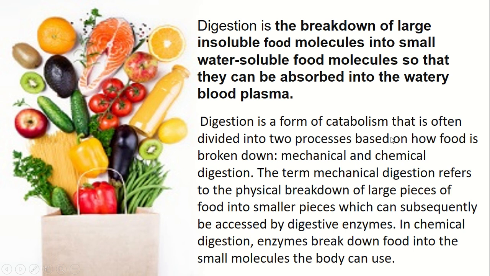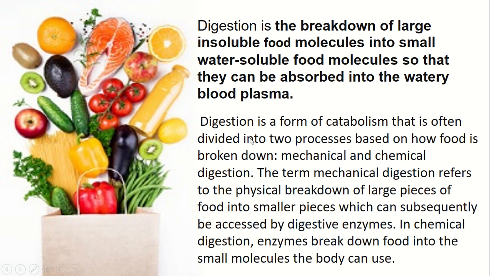Digestion is a form of catabolism that is often divided into two processes based on how food is broken down. These two processes are mechanical and chemical. So the mechanical process, what? The term mechanical digestion refers to the physical breakdown of large pieces of food into smaller pieces, which can subsequently be accessed by digestive enzymes. And in chemical digestion, enzymes break down food into small molecules that the body can use.